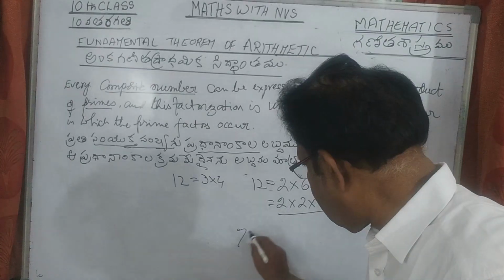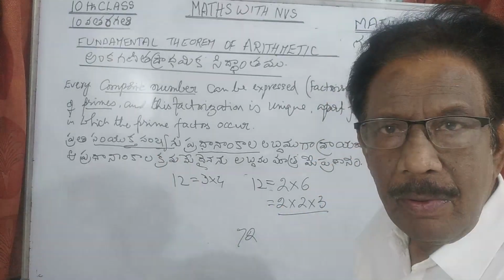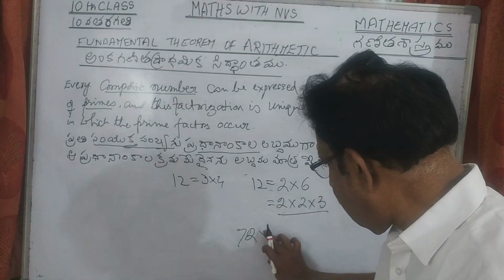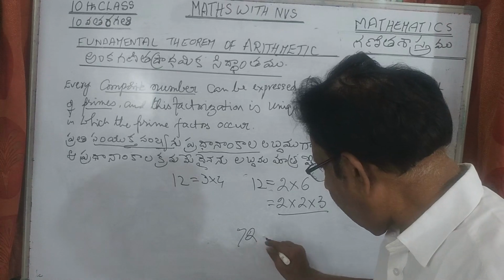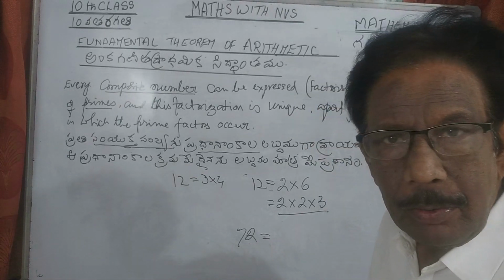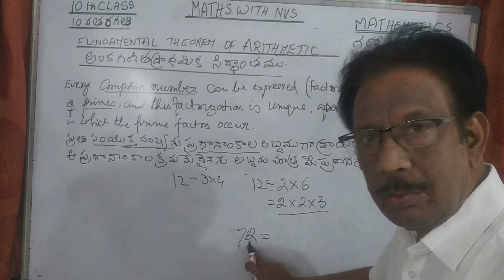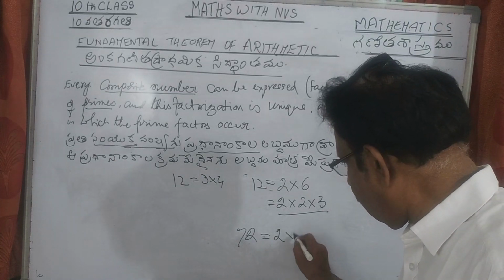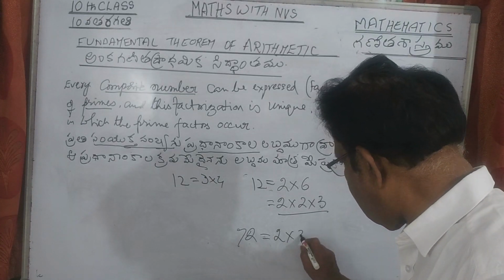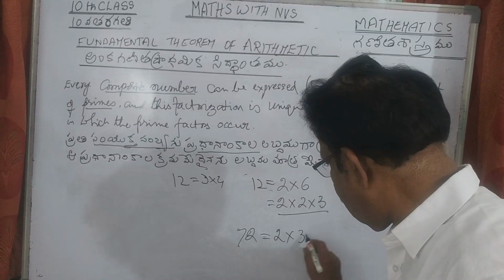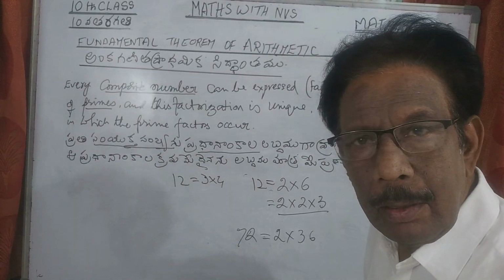See, 72, some other number we did previously. So here 72 is also... 72. Come on, 2 is the even number. So resolve with 2. Divide it with 2. 2 into how many times? 3 2s are 6. Understand?